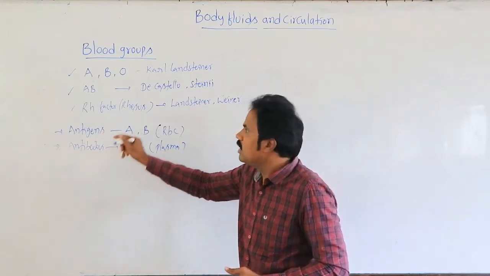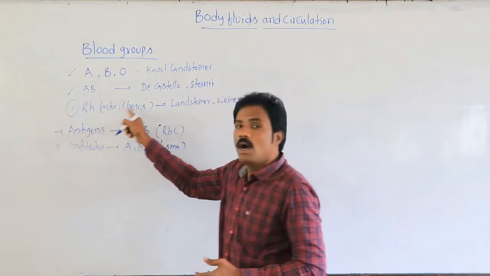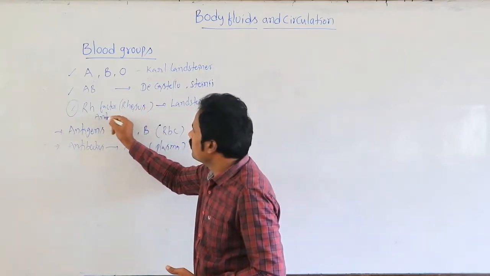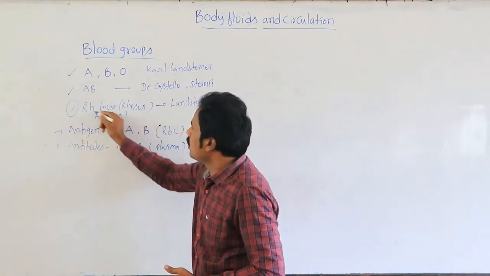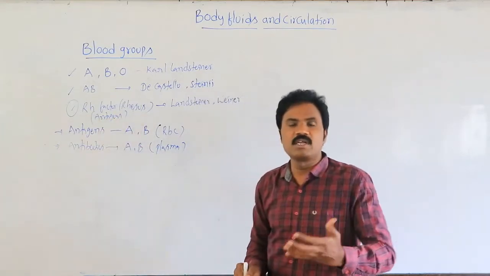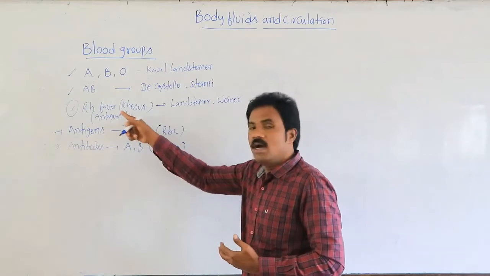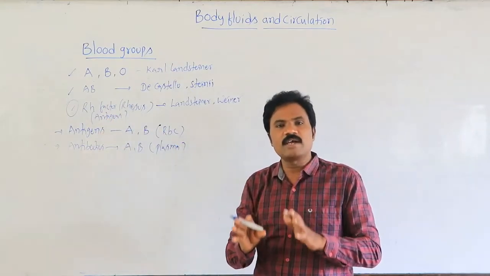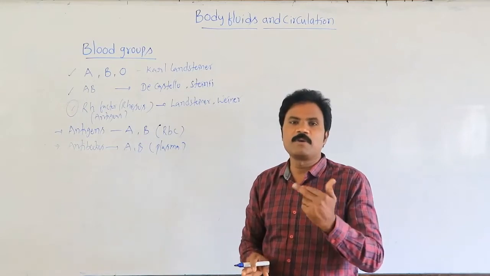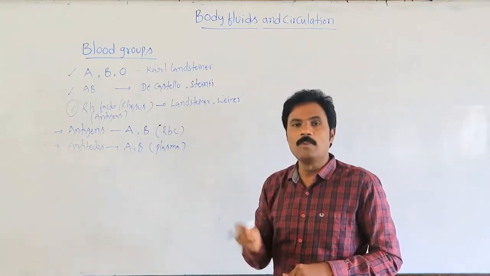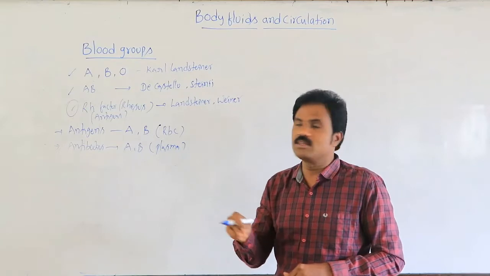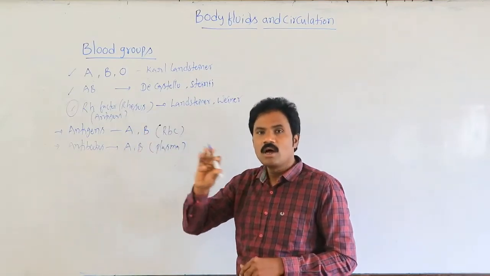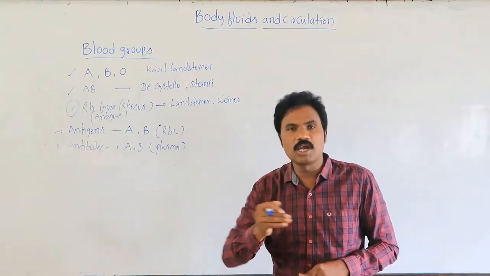Along with this, in 1940 they identified Rh antigens. Rh is also one type of antigen. In more than 80% of people in our country, the Rh factor is present. In the rest, the Rh factor is completely absent. Such a blood group we call Rh negative. Those who have Rh antigens along with A, B, or neither are called Rh positive blood group.